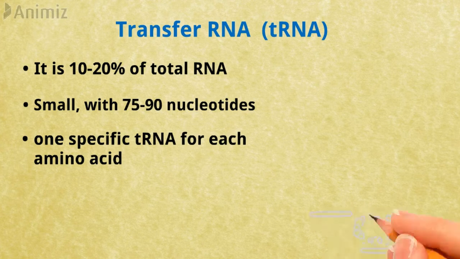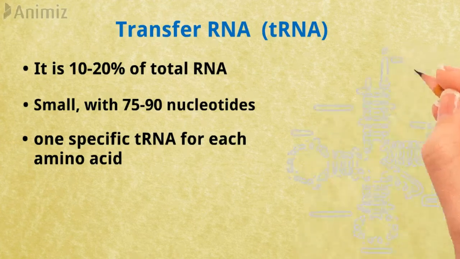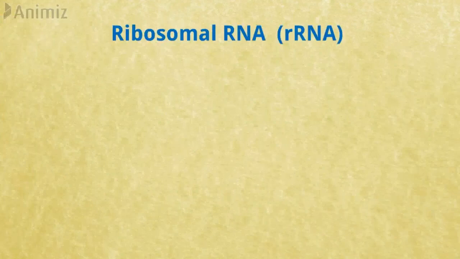Transfer RNA picks up amino acids and transfers them to ribosomes, where they are linked to each other to form proteins. So the last type of RNA is the ribosomal RNA.